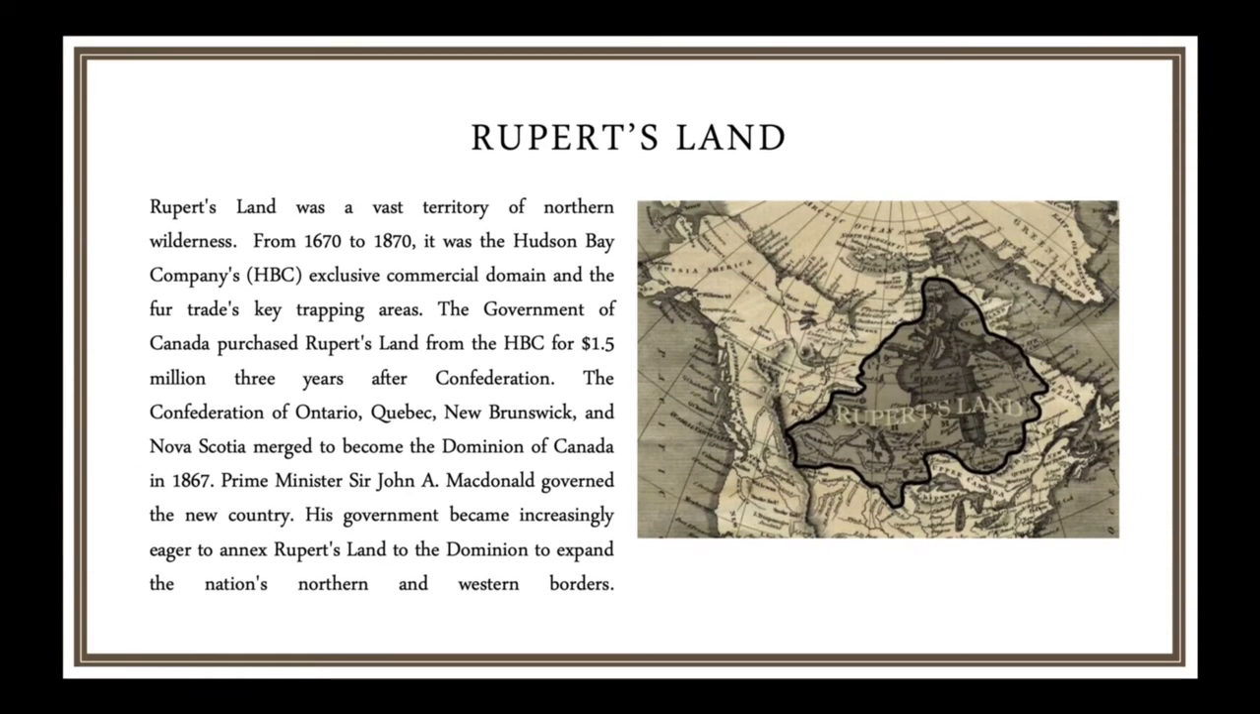The Fur Trade and European Imperialism. Rupert's Land. Rupert's Land was a vast territory of northern wilderness. From 1670 to 1870, it was the Hudson Bay Company's exclusive commercial domain and the fur trade's key trapping areas. The Government of Canada purchased Rupert's Land from the HBC for $1.5 million 3 years after Confederation. Prime Minister John A. Macdonald governed the Dominion of Canada. His government became increasingly eager to annex Rupert's Land to the Dominion to expand the nation's northern and western borders.